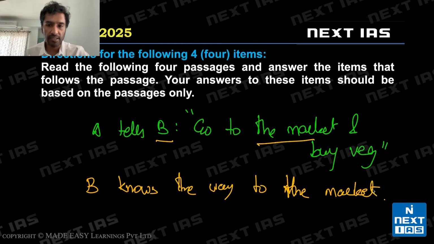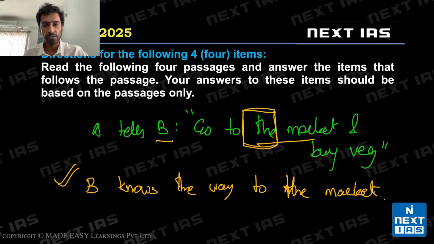Now, this is a valid assumption because, and this is why I tell all the students to be very careful and choose specific words for all your decisions. This is a valid assumption because the market is stated in the original passage. So since A is telling B go to the market, it's something that is specific. It's using the article the. It's something you can point to. So this tells us B knows the way to the market. This would be a valid assumption.